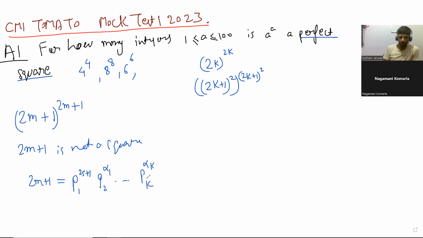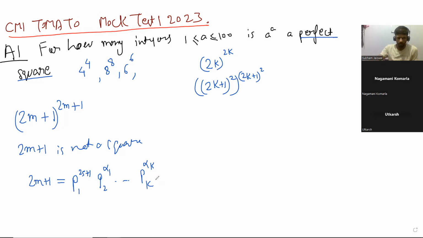Okay, yes, sir. So now we raise this to the 2m plus 1th power. When we do that, we'll have that the exponent of P1 is necessarily odd. So there's at least one odd power. Correct. So it's impossible to be a square. Yes, okay, this is fine.